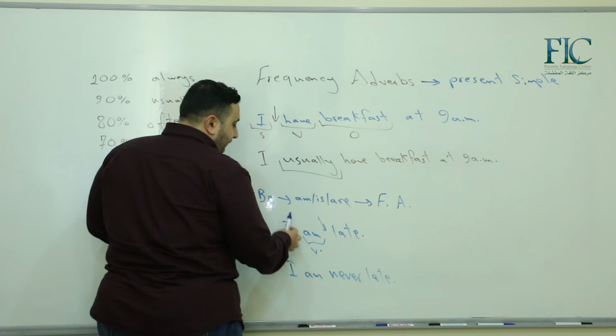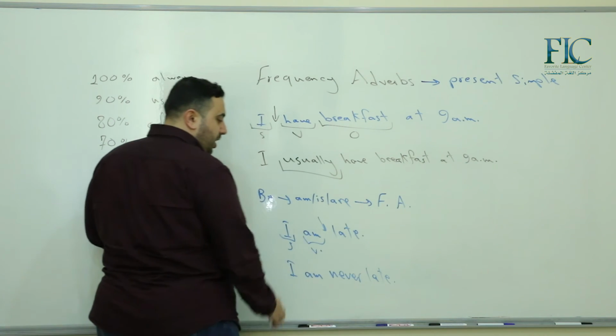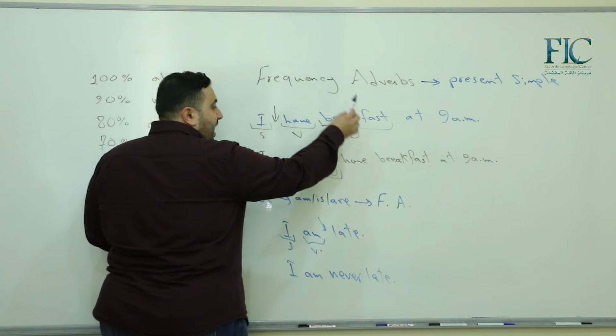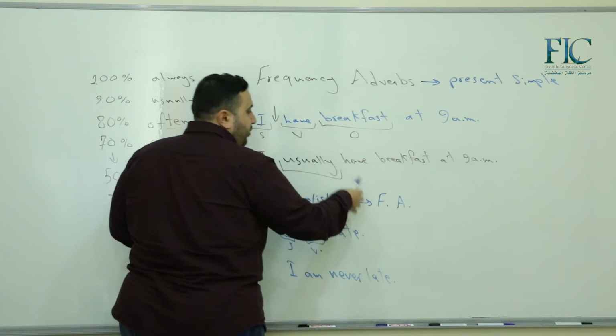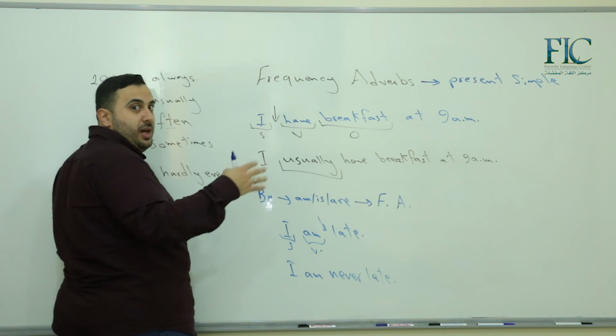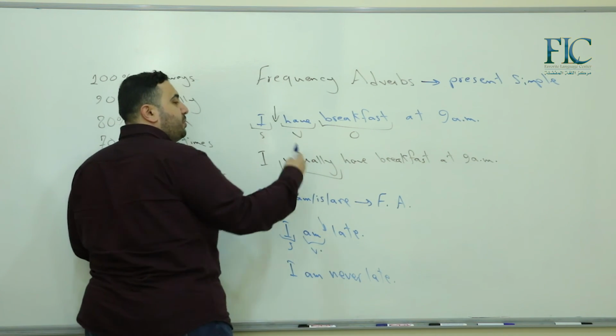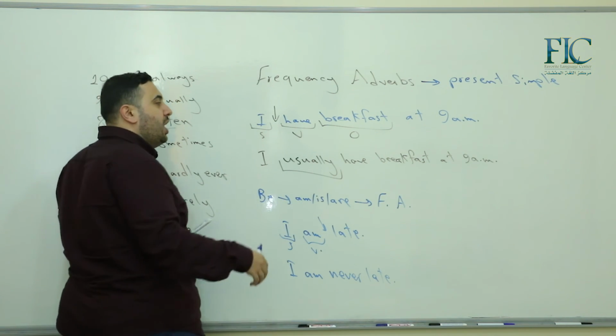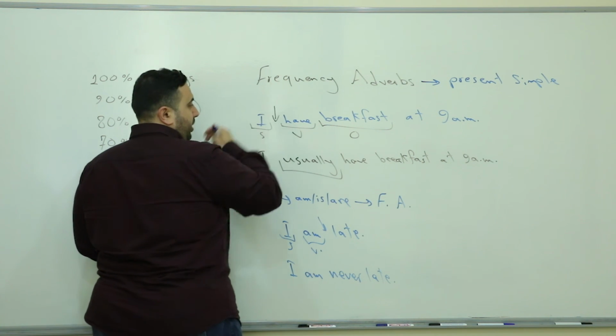So, if we have be and is are, we need to use the frequency adverbs after them, not before them. If we have another verb, okay, for example, have, speak, writes, blah, blah, blah, okay, we use it between the subject and the verb.